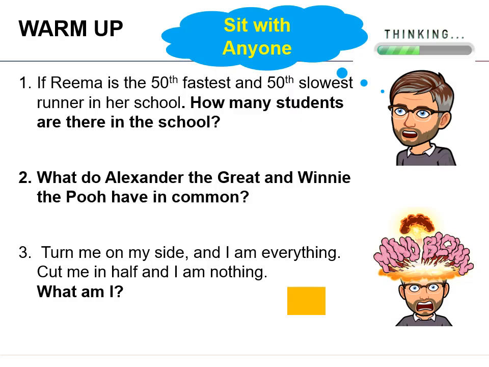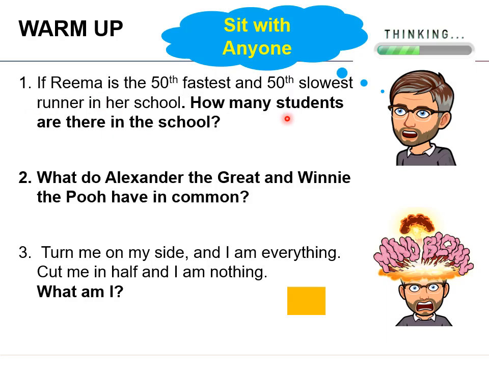This is just something that I do in the classroom setting, trying to increase critical thinking in students. And so I have some puzzles, some brain teasers. A lot of it's about math, a lot of it's about how you organize information, etc. Often these problems are straightforward, but they're confusing in the wording or confusing in how we kind of think it through. If Rima is the 50th fastest and also the 50th slowest runner in her school, how many students are there in school?